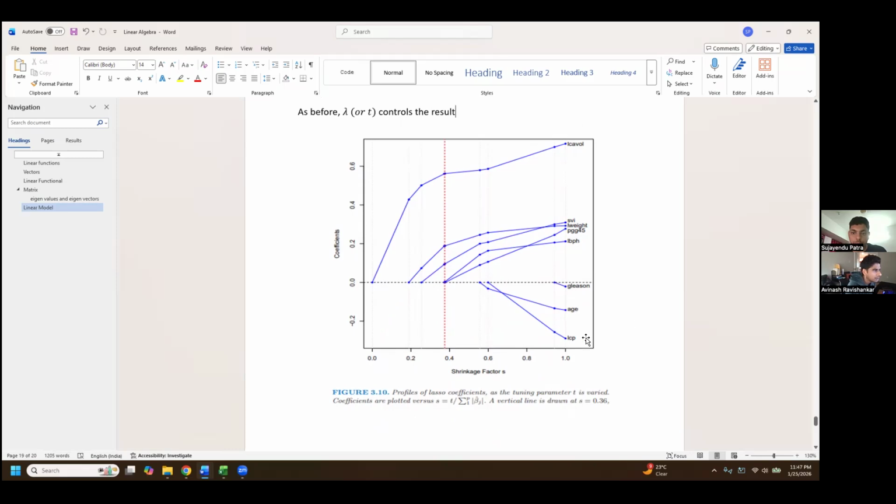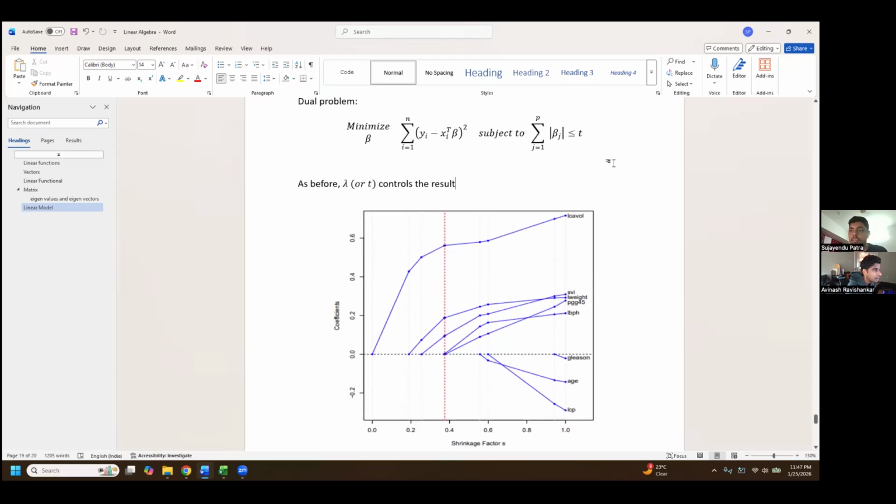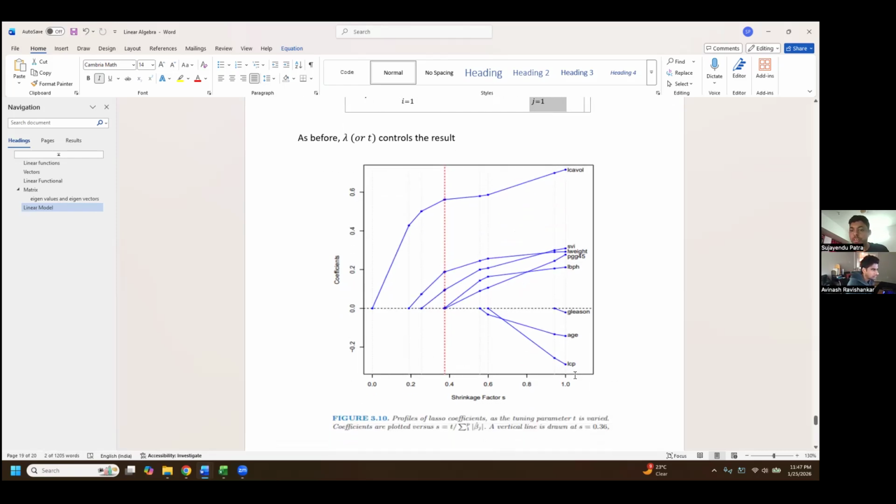And the x-axis is plotting something called s, which is basically the t scaled by this quantity. So we look at this quantity and how much it is for least squares, and if my t is higher than that, then it won't be touched, but if it's lower than that, then it will be restricted. So we are looking at that ratio, and the ratio goes from 0 to 1. So above 1, things won't change anymore.